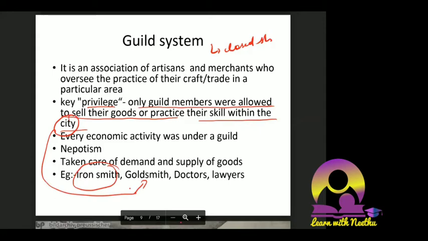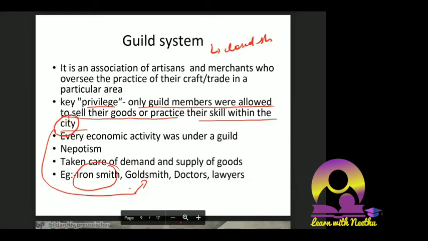In the guild system, you have leadership kind of roles. People are responsible and arrangements are made properly so that demand and supply of goods are met and both sides are in status quo. That means there will not be a lot of goldsmiths when demand is low, and supply will be met properly. However many workers are required in a city, that many will be put in. That is one of the characteristics of the guild system.